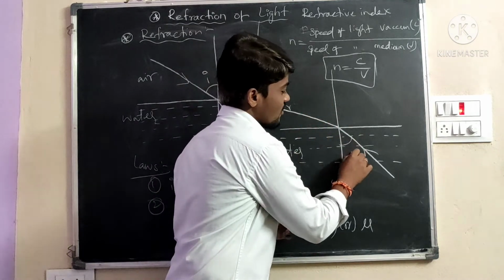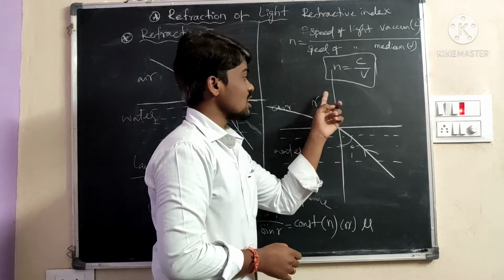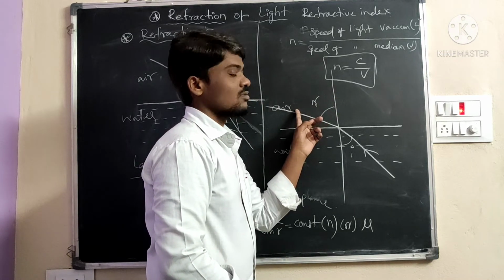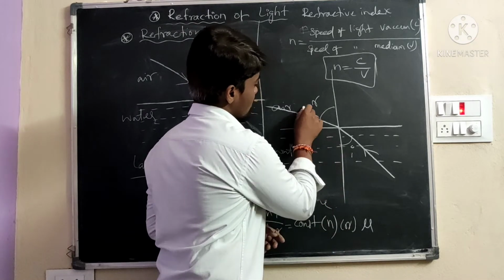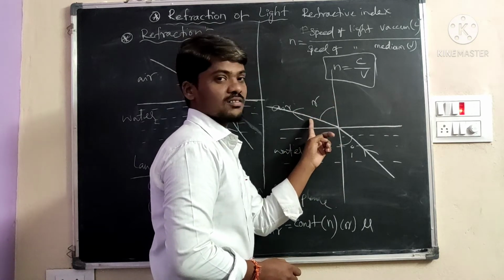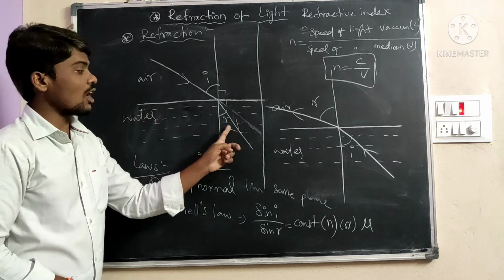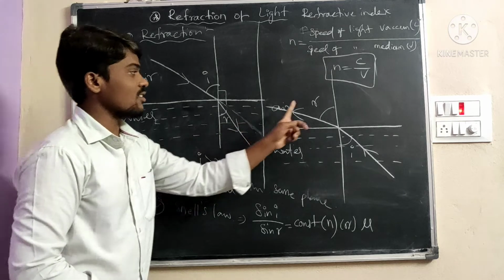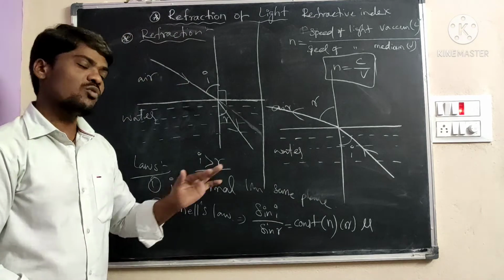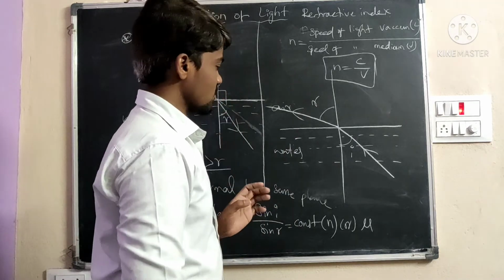Here is the angle of incidence and here is the angle of refraction. Water has less speed and air has more speed. That's why the angle of refraction increases. When the incident ray moves from water to air, it goes away from the normal line. When the light rays move from air to water, it goes towards the normal line. Whether it is away from or towards the normal line depends upon the speed of light in the two mediums.